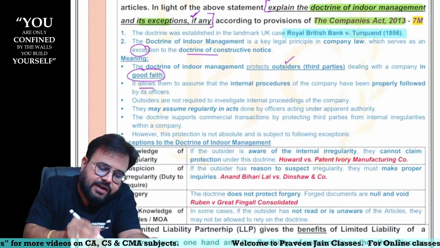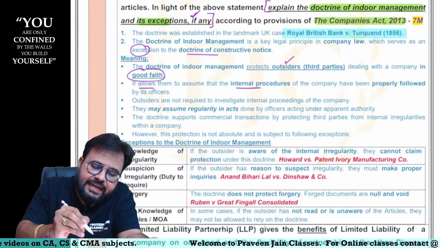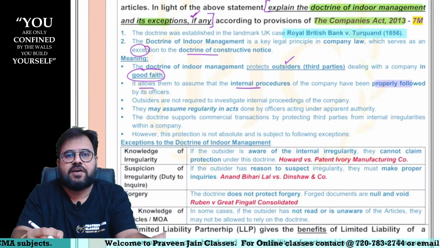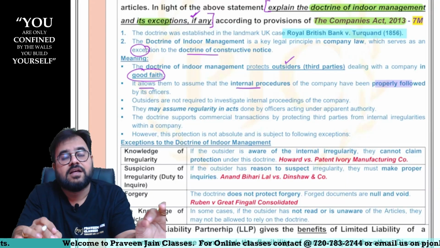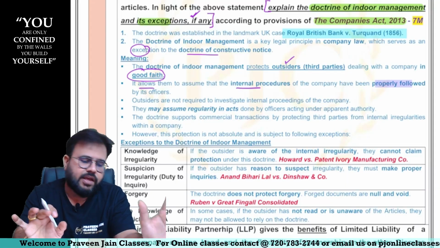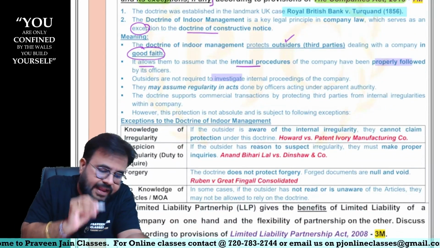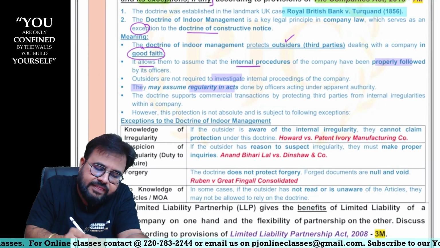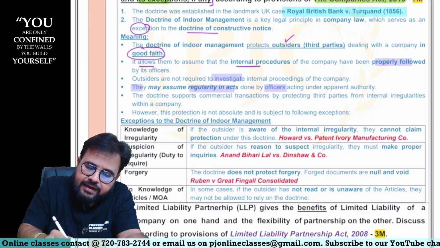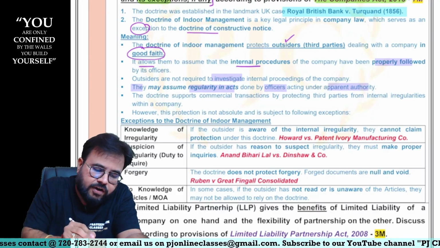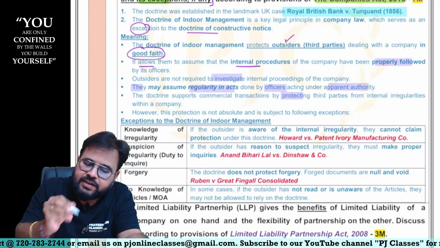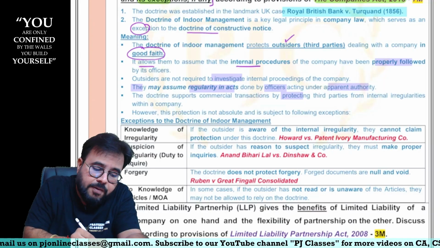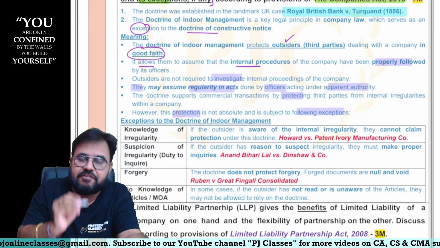So indoor management allows them to assume that internal procedures of the company are properly followed. In other words, as far as internal regularities are concerned, the outsider can assume that they are duly complied with. Outsiders need not investigate. They may assume regularity in the acts done by the officer acting under apparent authority. The doctrine supports commercial transactions, protecting third parties from internal irregularities. However, the protection is not absolute. It has some exceptions.